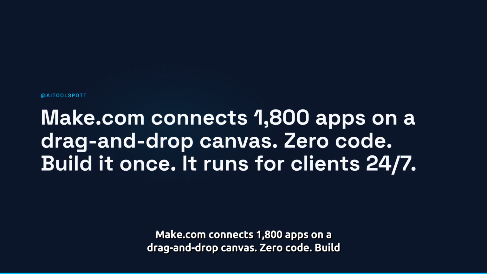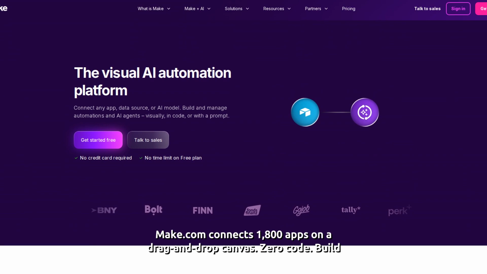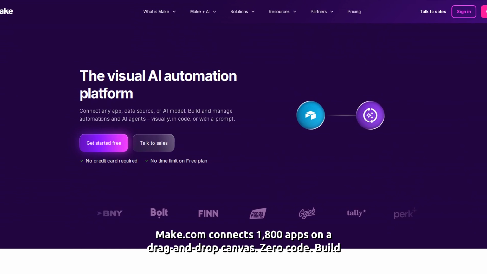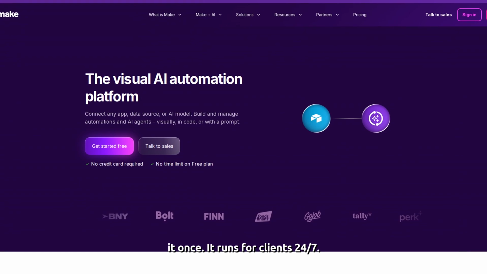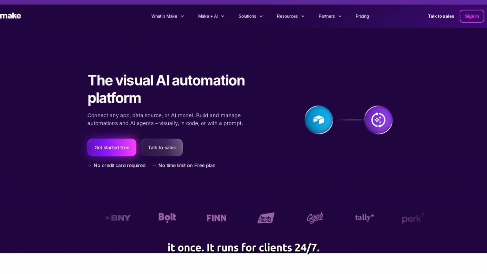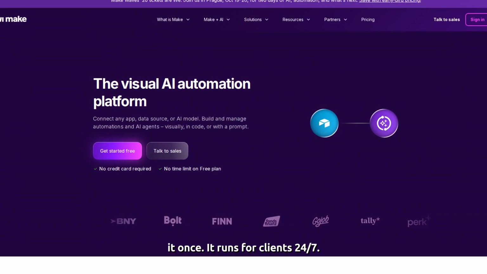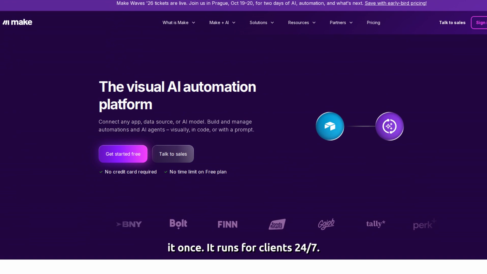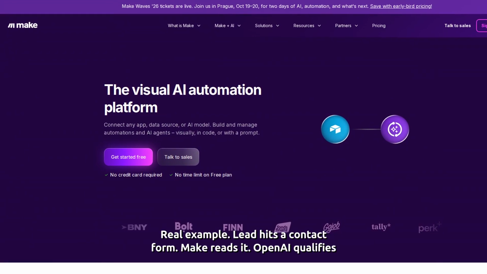Real example. A lead fills out a contact form. Make picks it up. OpenAI qualifies them on the spot. WhatsApp reply fires in 3 seconds. The client pays $400 a month for that.